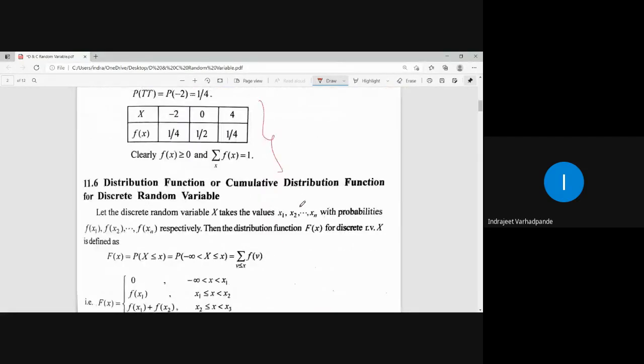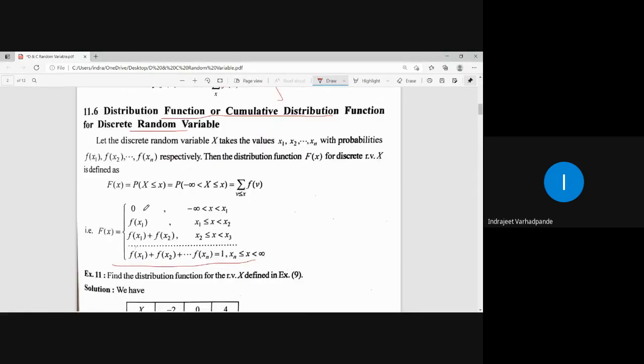The second terminology associated with the random variable is the distribution function, also called the cumulative distribution function, for a discrete random variable. In this case, we have to write down the value between minus infinity and x. From minus infinity to the first value, it will always be 0. From the first value but less than the second value, it will be the first probability.